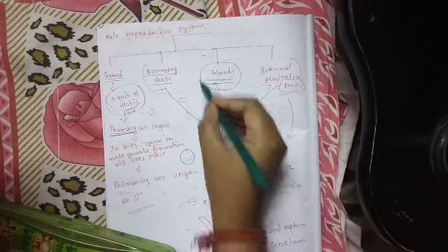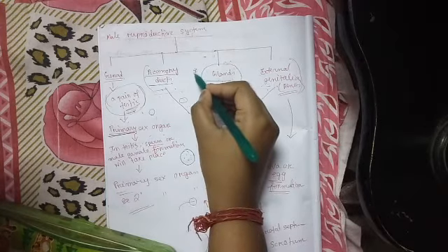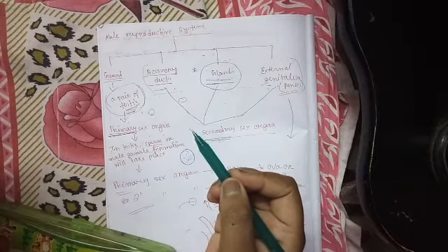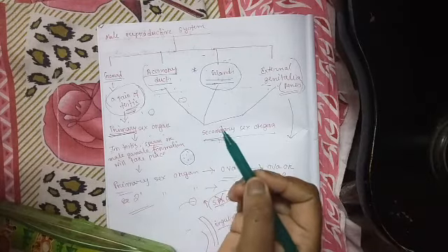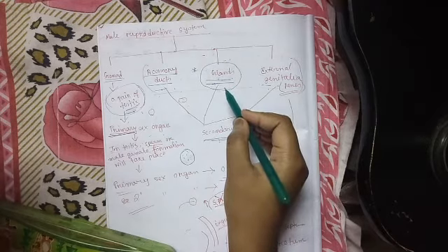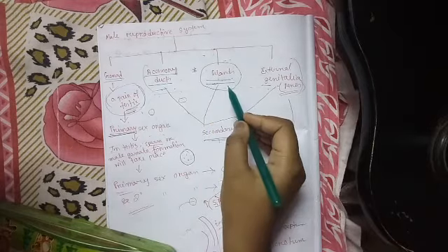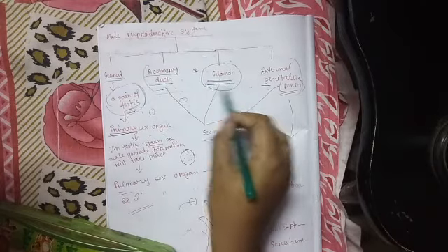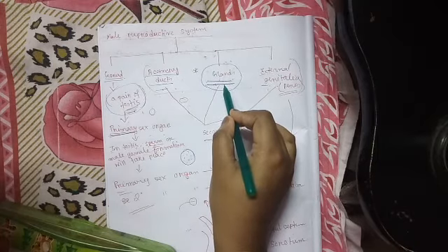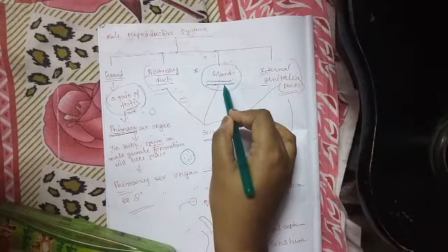We will see the function of different types of glands like the prostate gland and Cowper's gland, and how these glands help in reproduction. What is the function of this gland? This gland will secrete some substances which assist the process of reproduction.